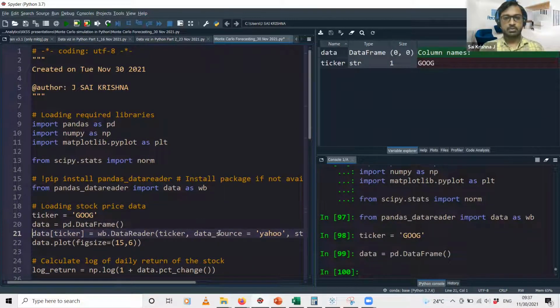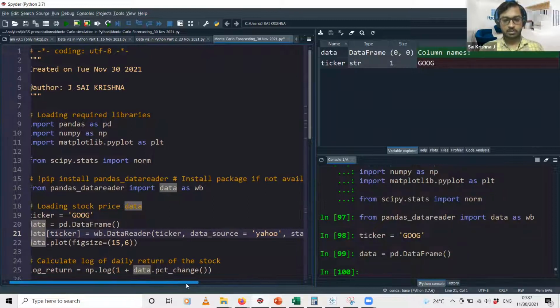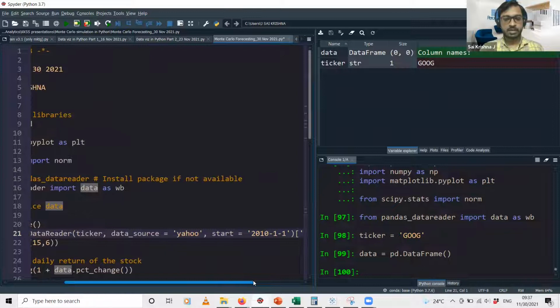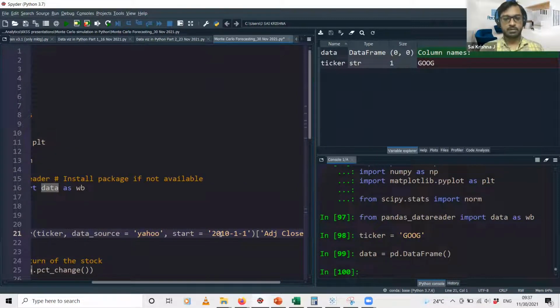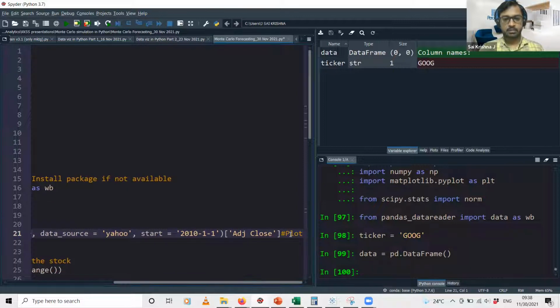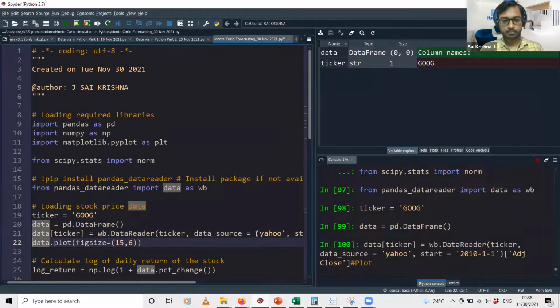So the source for the stock price is Yahoo Stocks, and the start date is essentially 1st of January 2010. I'm not specifying the end date, so we will have data probably until yesterday. And the parameter that we are downloading is the adjusted close. Stock data will have an opening price, and then a closing price, right? So what we need is the closing price.